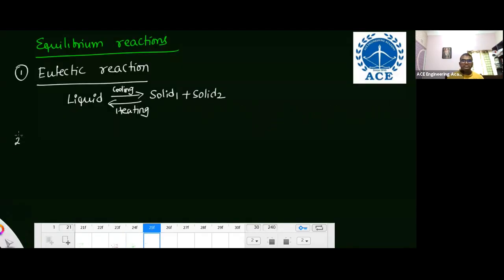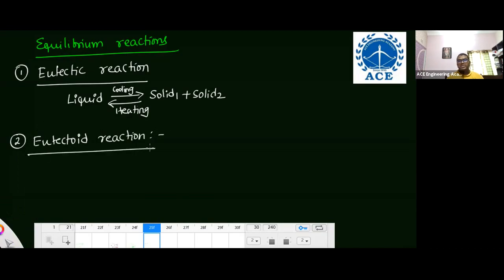The second reaction is the eutectoid reaction. What is this eutectoid reaction? One solid upon cooling transforms into two different solid phases, or otherwise two different solid phases upon heating transform into a single solid phase.